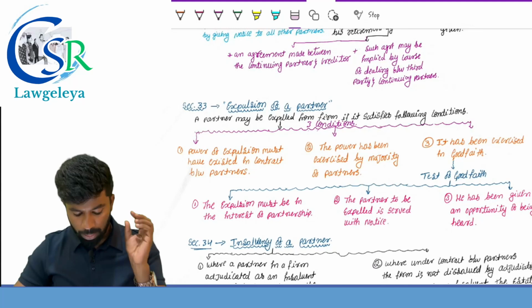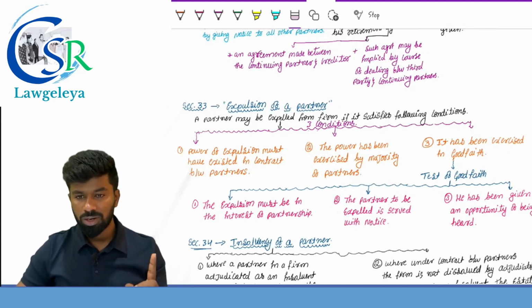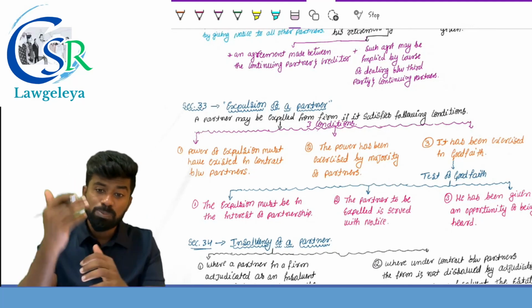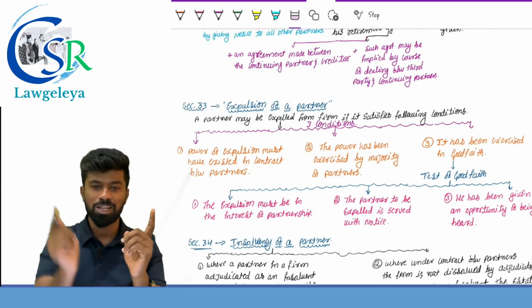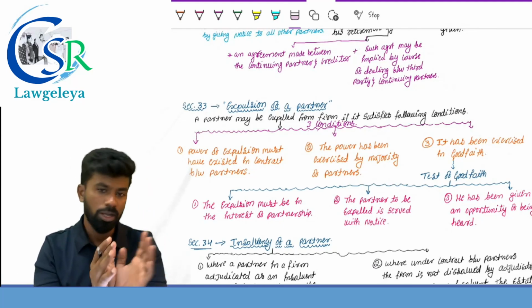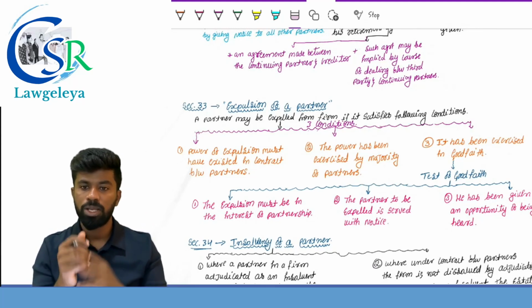Second condition, the power has been exercised by whom? Majority of the partners. And the third one, it has been exercised in what faith? Good faith. And an expulsion is deemed to be in good faith if it satisfies how many conditions? 3 conditions. So 3 plus 3. First one, power of expulsion must be there in agreement. Second one, it should be done by majority of partners. Third one, should be exercised in what faith?